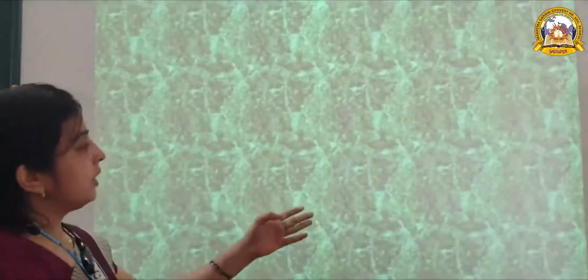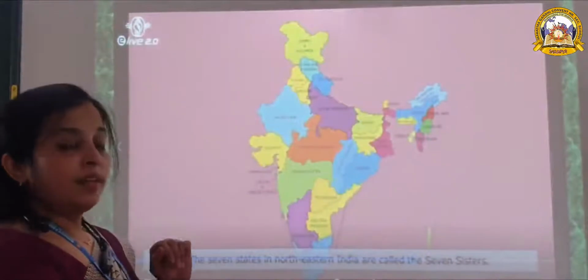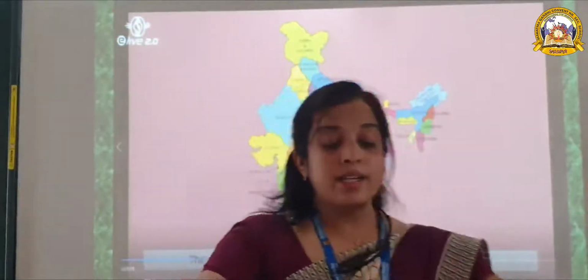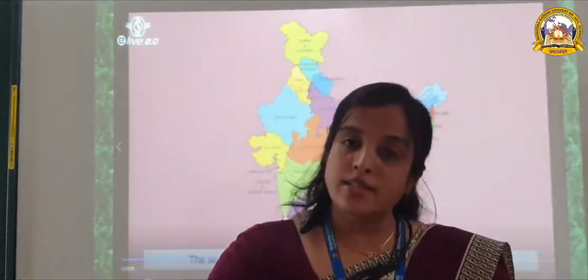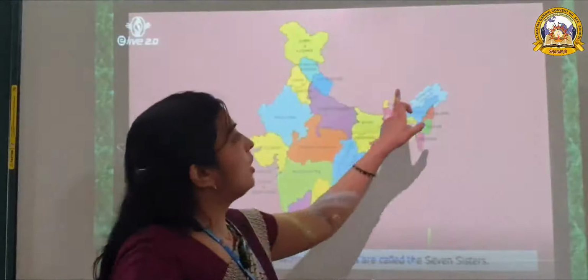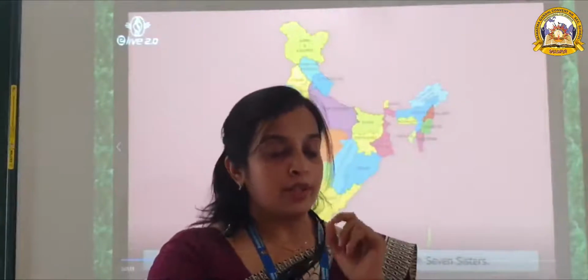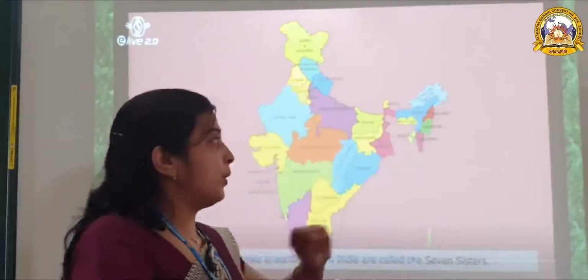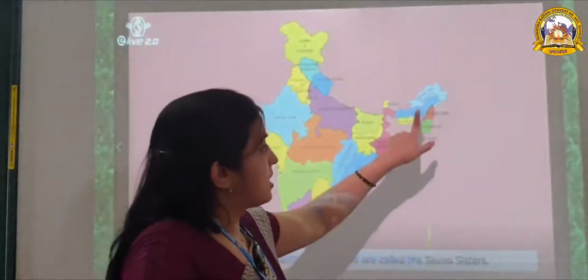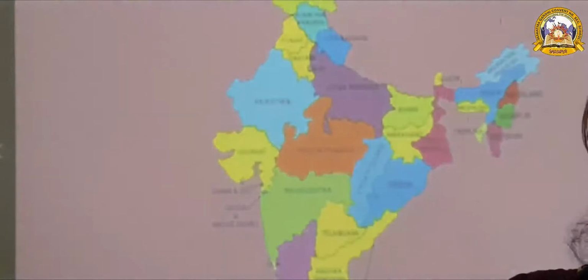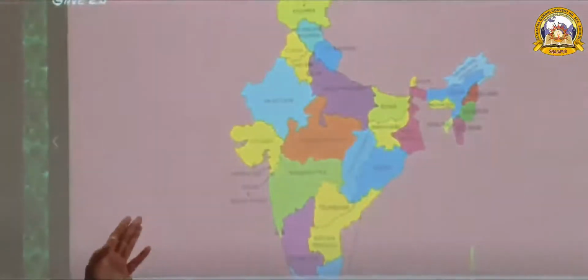Then the next thing is, in the northeastern part of India there are 7 states. They are called 7 sisters. What are the names of these states? You must learn. It is very important. Arunachal Pradesh, Assam, Nagaland, Manipur, Mizoram, Tripura and Meghalaya. All of you please learn the names of these states.